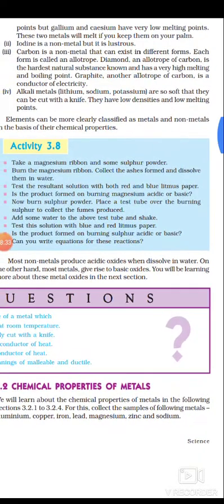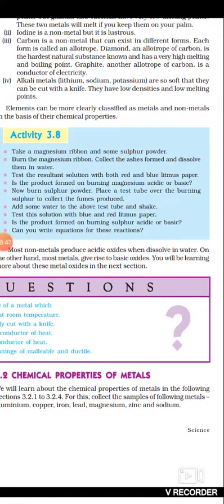The fourth proof for this statement is alkali metals: lithium, sodium, potassium. What are alkali metals? You may be familiar with the periodic table. The first line of the periodic table is known as the line of alkali metals, meaning the elements in the first line of the periodic table are known as alkali metals. Examples are lithium, sodium, potassium, which are so soft that they can be cut with a knife.